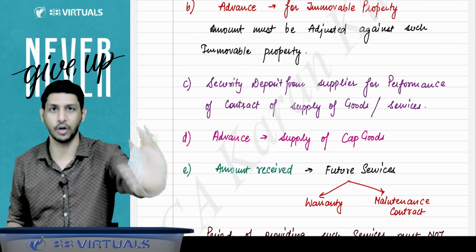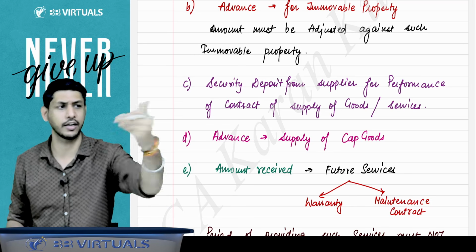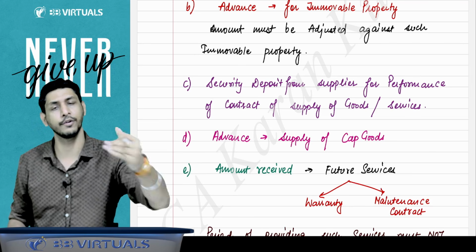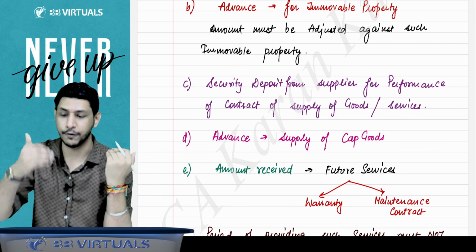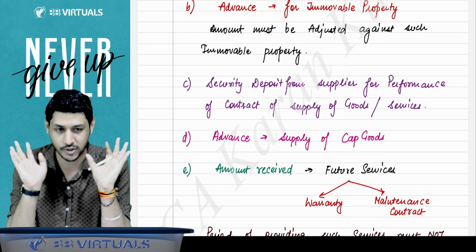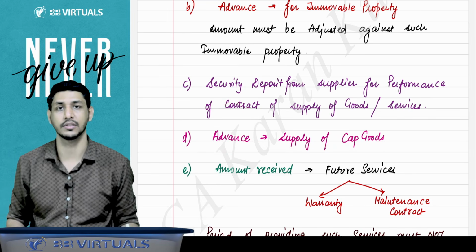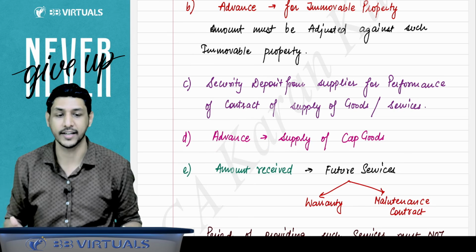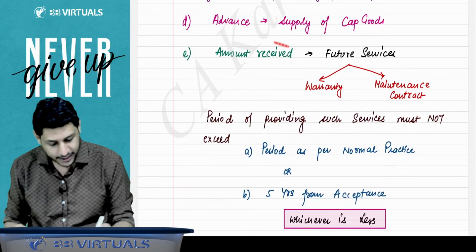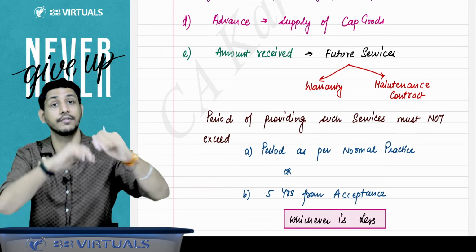your activities, your supply you will do, your service you will give. When you have done that performance, we will return that amount to you. So if the company has received any such security deposit, it will not be considered as a deposit. If the company has received advance for the supply of capital goods, then the amount will not be treated as a deposit.